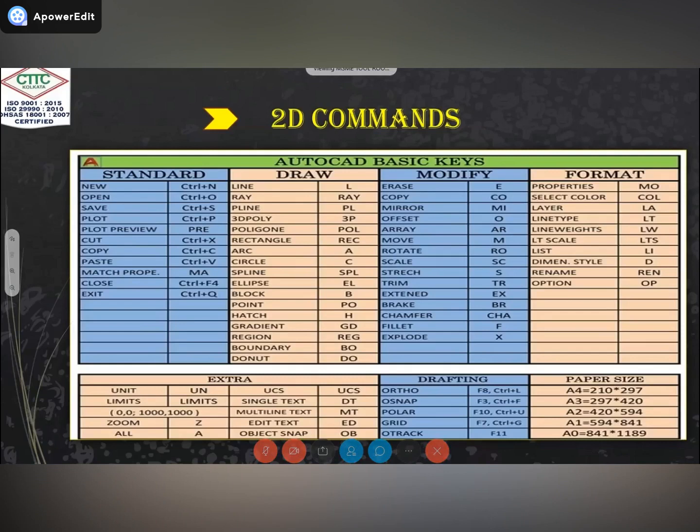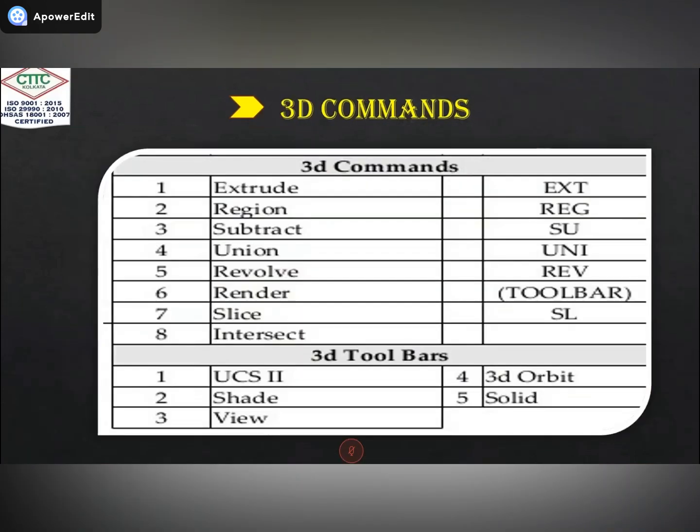Next, 3D commands are also there, because earlier I told you the 3D tools are also there. Here you can see 3D commands like extrude, region, subtract. These are the types of 3D tools. We use these 3D tools and commands to do our modeling part. Later I will also discuss 3D modeling.